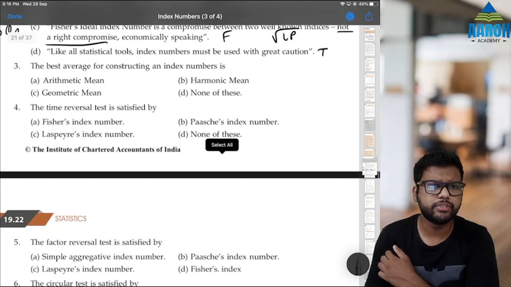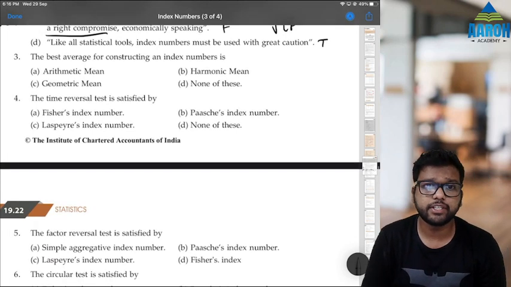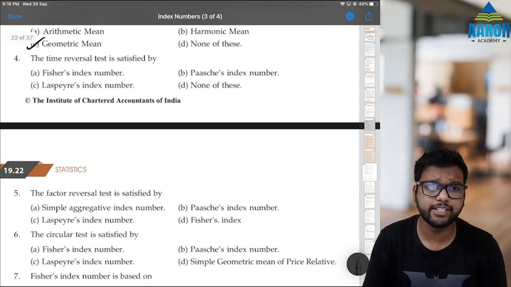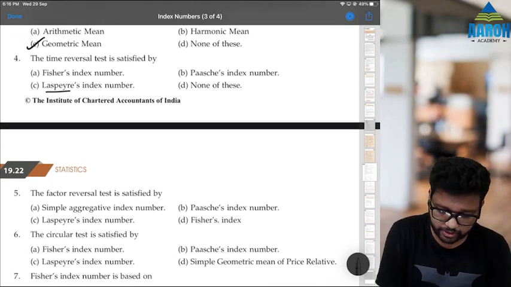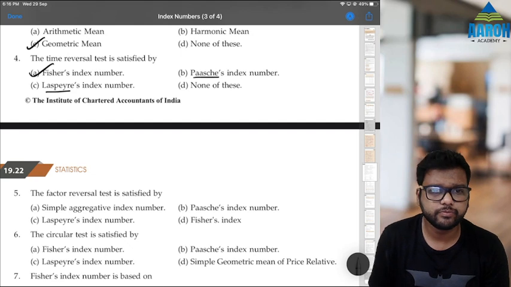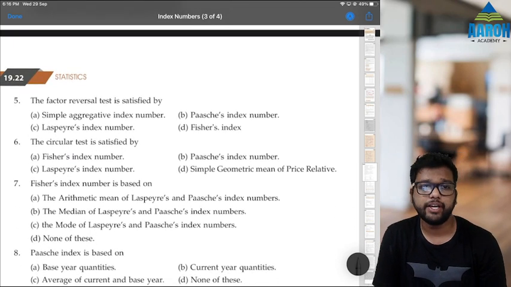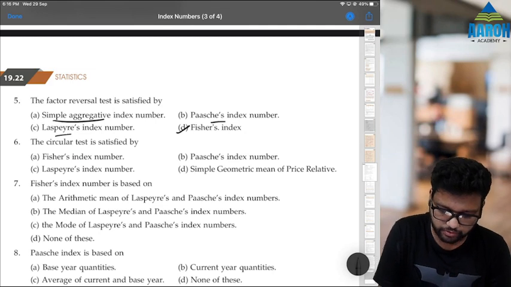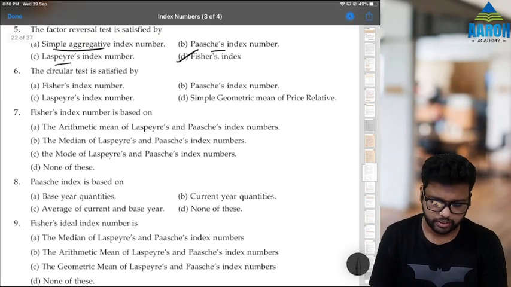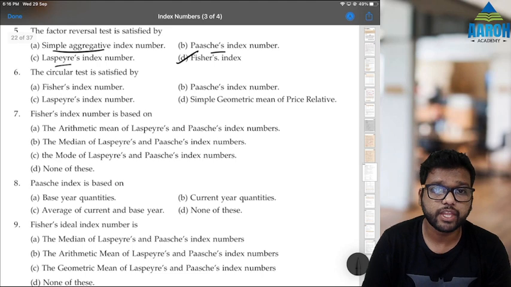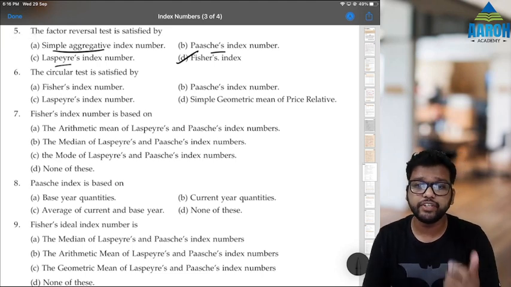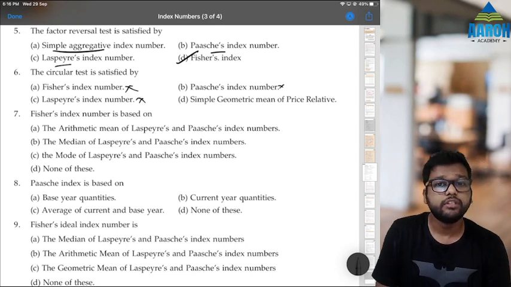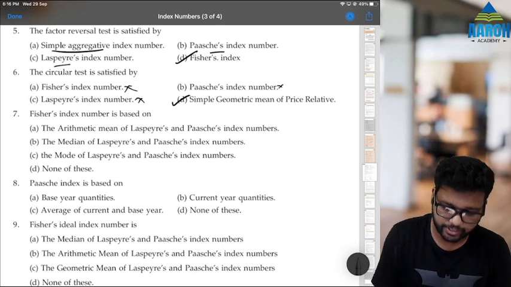Fine. Now actual MCQs. Best average for constructing index number, we know GM, just discussed. Time reversal test is satisfied by, you should know Laspeyres and Paasche don't satisfy it, only Fisher's. Factor reversal test satisfied by, again simple aggregative, obviously not. Paasche no, Laspeyres no, so Fisher's is correct. Circular test is satisfied by, now circular test is not satisfied by even Fisher's. So Fisher's no, Paasche no, Laspeyres no. Simple geometric mean of price relatives is correct.